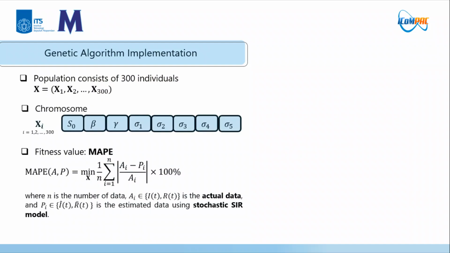Here is our GA implementation. We first generate 300 individuals. The chromosome representation is shown here. We use MAPE average as the fitness value because it does not depend on the scale and is easy to explain. So our objective function is to minimize this value, where n is the number of data, A_i is the actual data, and P_i is the estimated data using the stochastic SIR model.